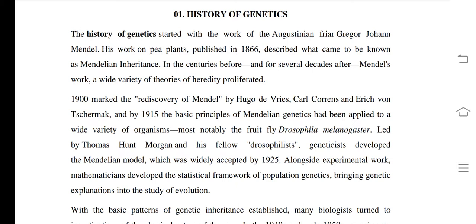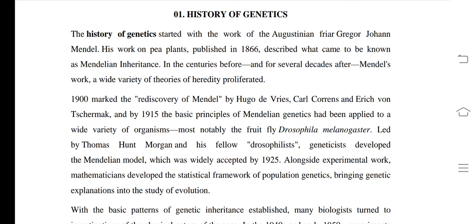Thomas Hunt Morgan did different types of experiments on fruit fly, and the scientific name of fruit fly is Drosophila melanogaster. The father of modern genetics is William Bateson. What about inheritance? Inheritance is one type of process in which characters pass from parents to their progeny. This phenomenon or process is known as inheritance.